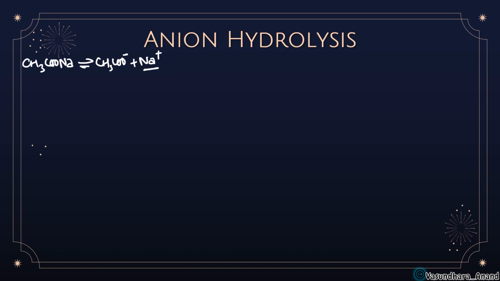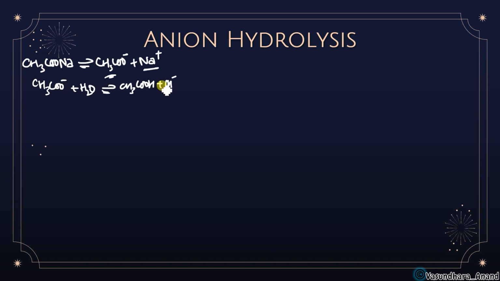So whenever this happens, this will remain in the solution as it is, and the other one will be hydrolyzed. So the acetate ion that is formed undergoes hydrolysis and gives acetic acid and OH minus. How will it give? So let's see, CH3COO minus, when it reacts with water, it will give you CH3COOH plus OH minus. Got it?